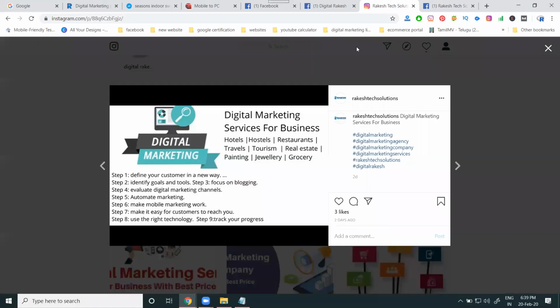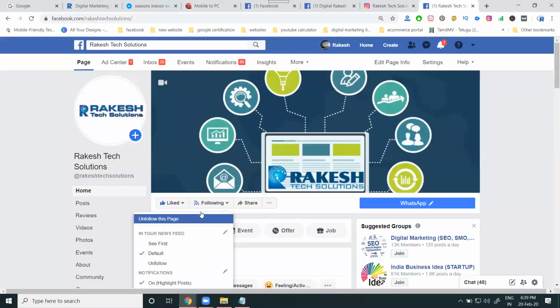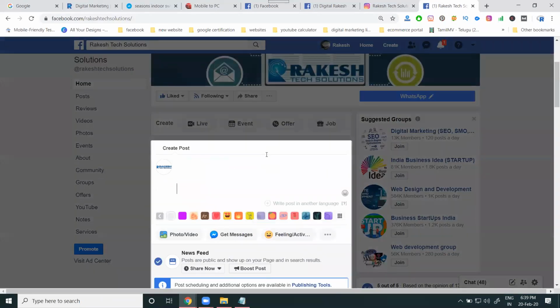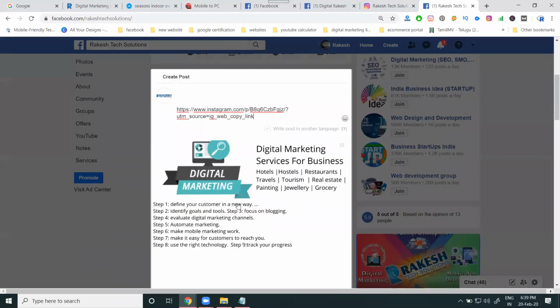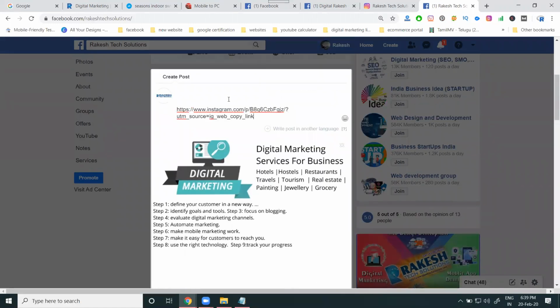That is why I'm selecting this option: copy link. Select your post. Now it is showing in this option. Okay, now.